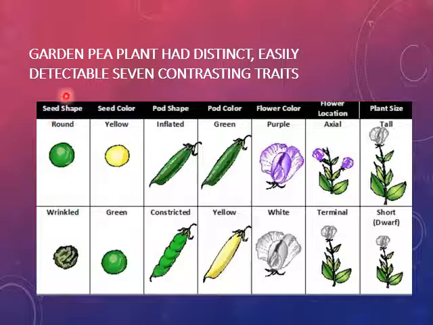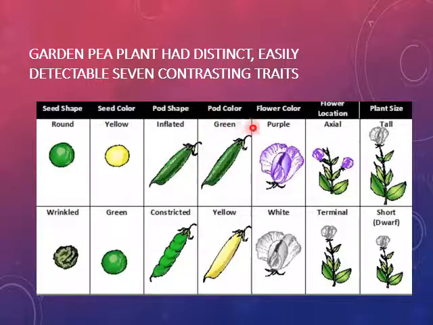Number 1 trait is seed shape, number 2 is seed color, number 3 is pod shape, then we have pod color. You can see in the picture that is a garden pea, in which the seeds of the garden pea are present, that is मटर. The मटर का जो फली है, that is called the pod.